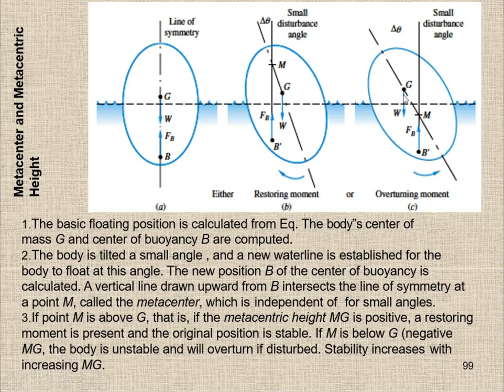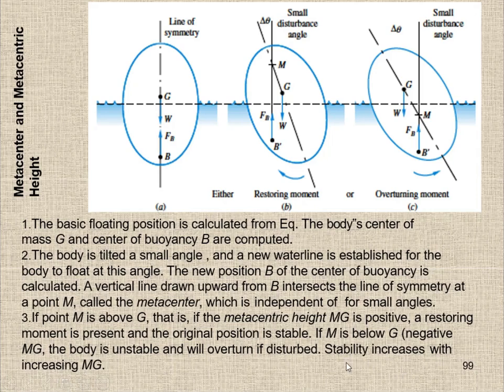It will give an overturning moment and the body will sink. So here you can see G and M; if you take the moment across this point, what will happen? There is a moment which supports the initial disturbance. So that means this moment will sink the body, or make the body unstable.